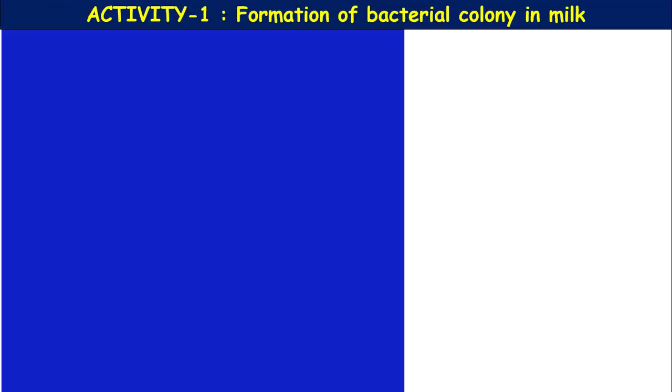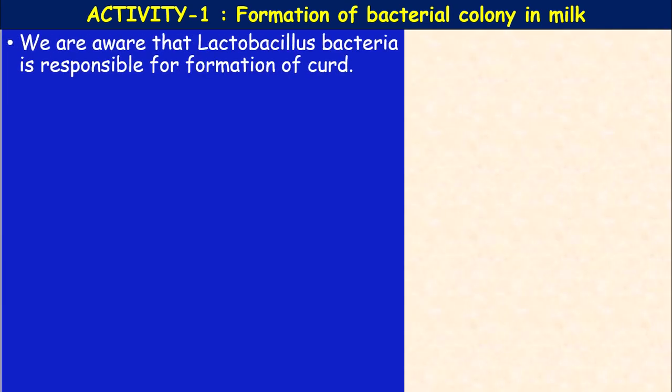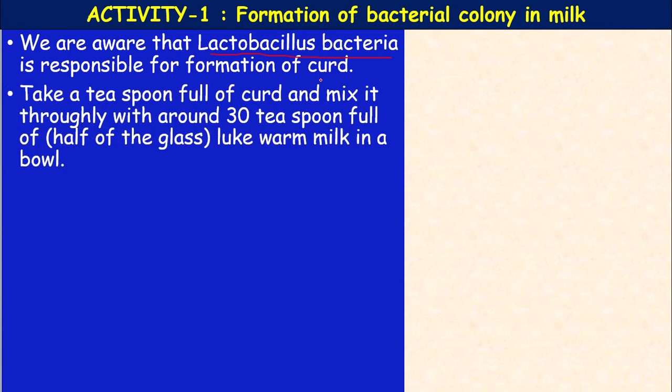Activity 1: formation of bacterial colony in the milk. So this experiment is nothing but a curdling of milk. We are aware that a bacteria by name lactobacillus is responsible for the formation of curd. It converts milk into curd.